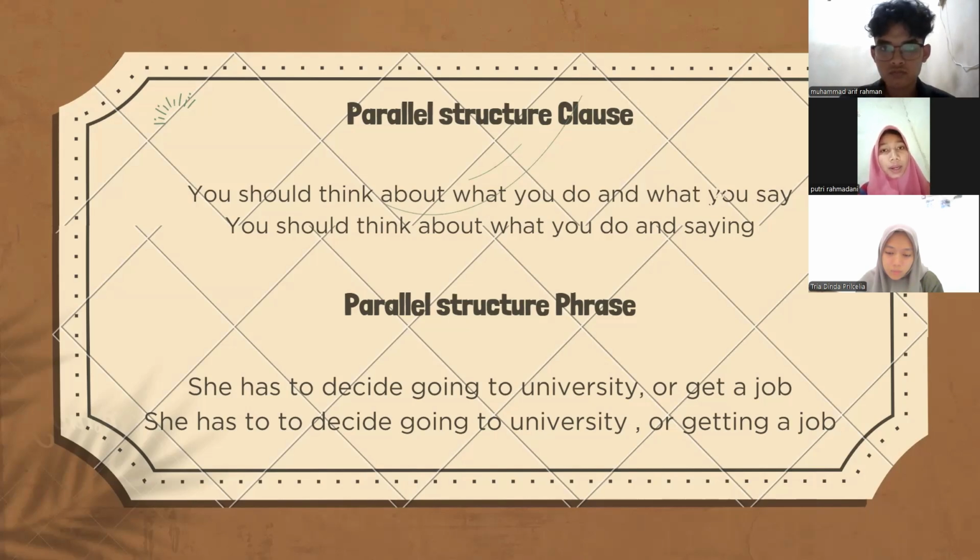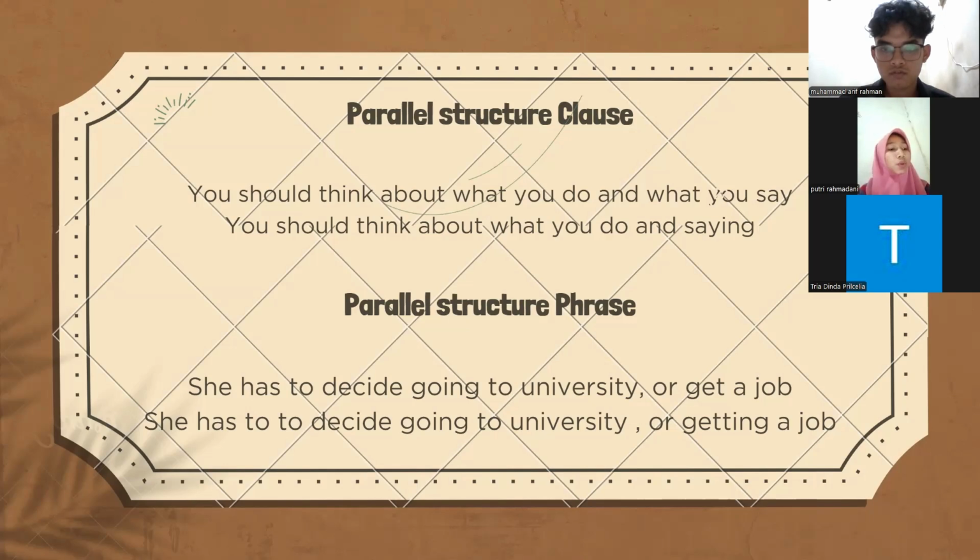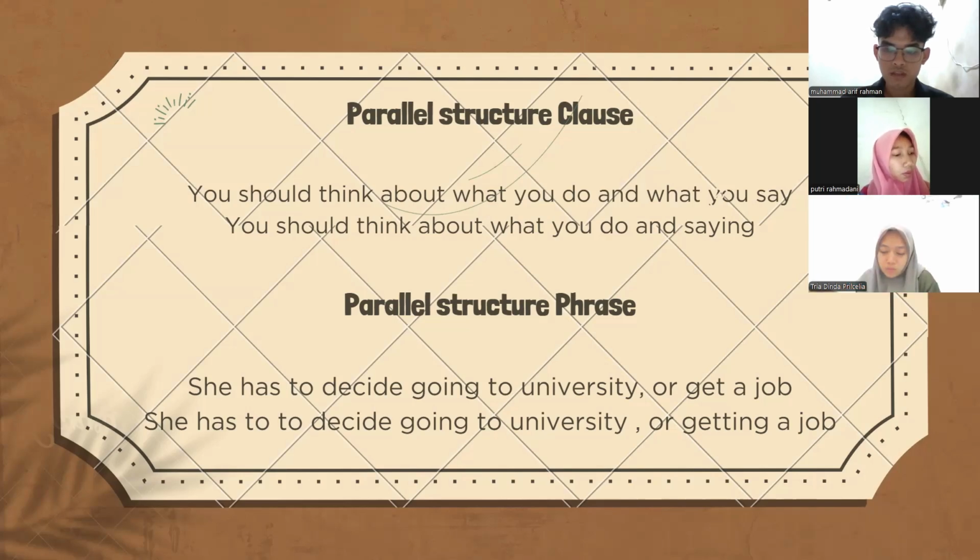And the next is parallel structure phrase. Parallel structure phrase refers to the use of the same grammatical form for two or more phrases within a sentence. This creates a sense of balance and clarity in writing. Look at the first example. She has to decide going to the university. And the next example, she has to decide going to university or getting a job. Next.